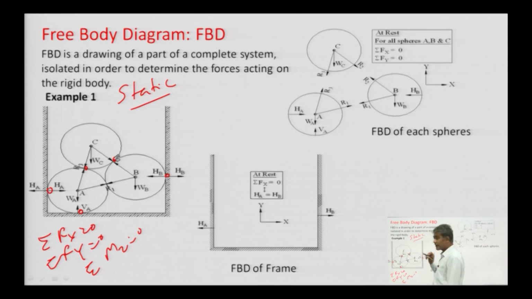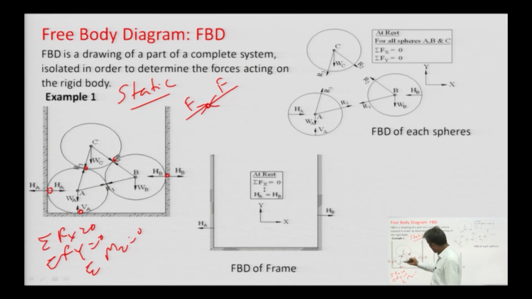At all the contact points, we know that if a force is acting in this direction, then for making this in equilibrium we need to provide another force of the same magnitude in the opposite direction, then and only then it will be in equilibrium.